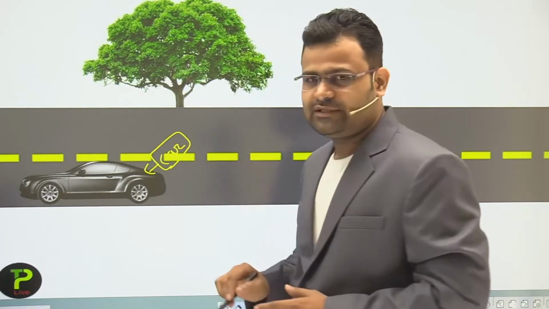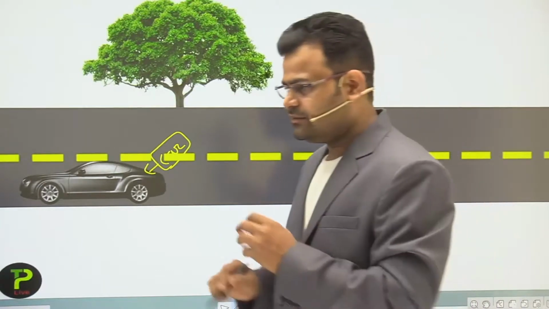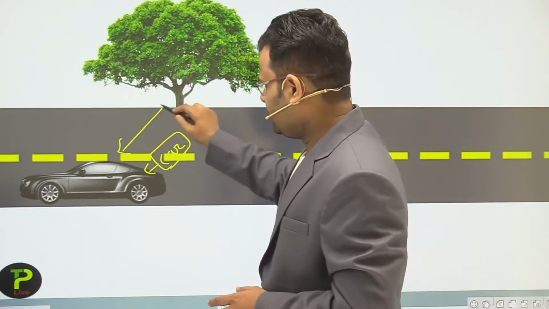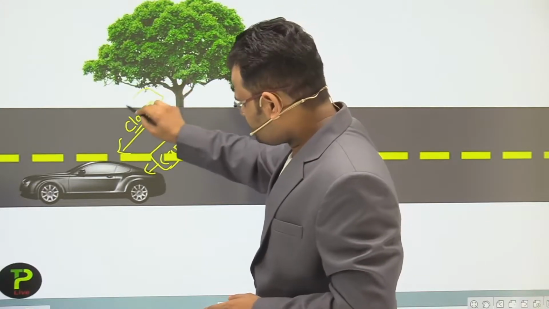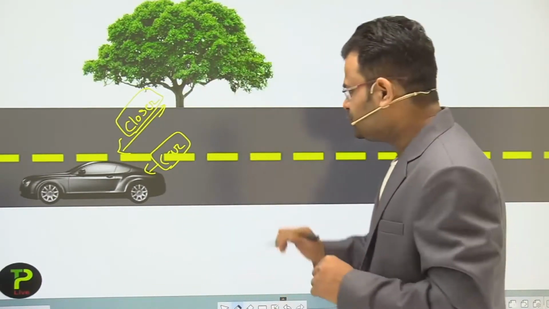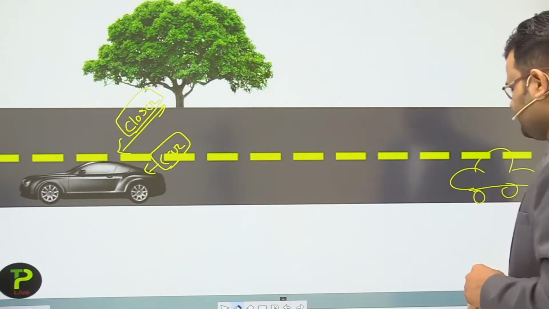Because dear students, in the last condition and in the first condition, the car was away from the tree, but in this condition the car is closer to the tree. So dear students, a simple definition of rest and motion concerns the position, the position of the car.